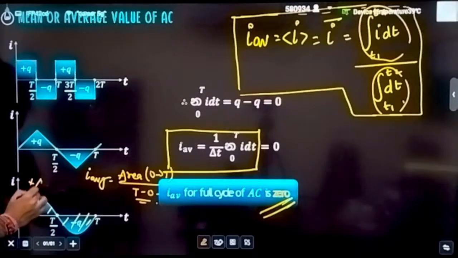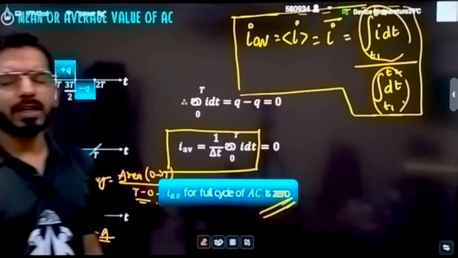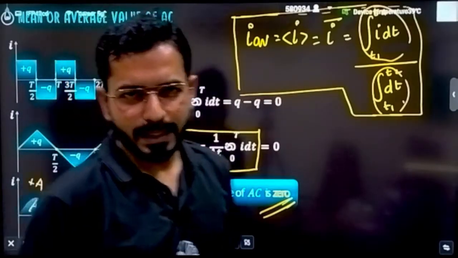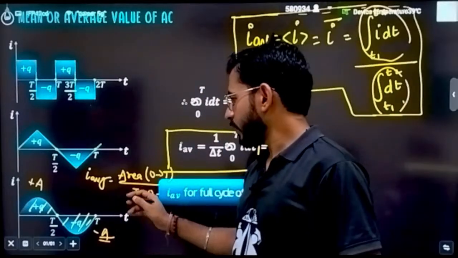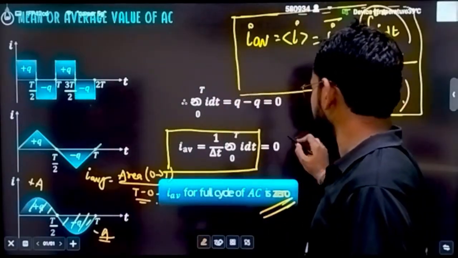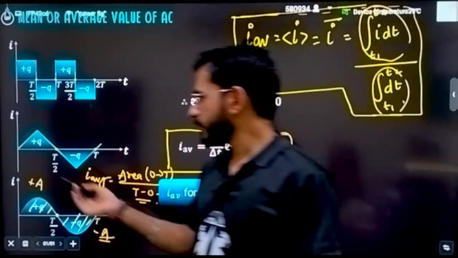If this is plus a, can I say this is minus a? So if I ask you the total area, what will it be? Can I not say that it is going to be equal to 0? Yes or no? Because the net area is 0, what about the average current? The average current is also going to be 0. Now you can cross check it for everyone.